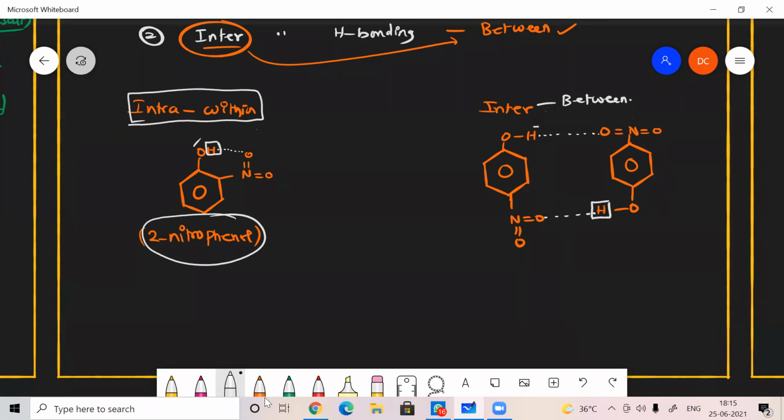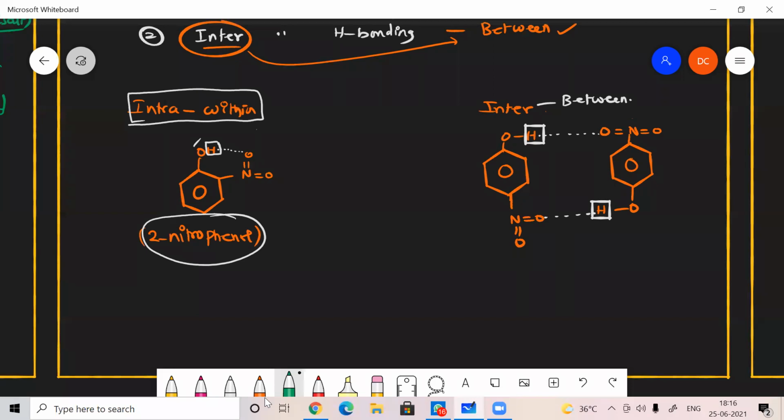Now you can say which one is stronger bonding? Which one will be the stronger bonding in nature, either intermolecular or intramolecular?